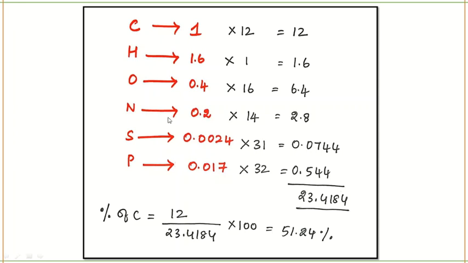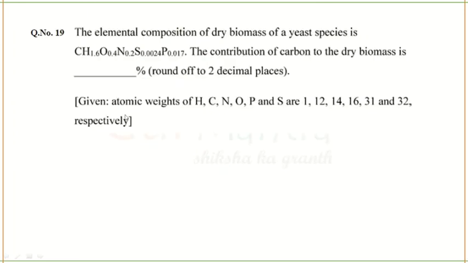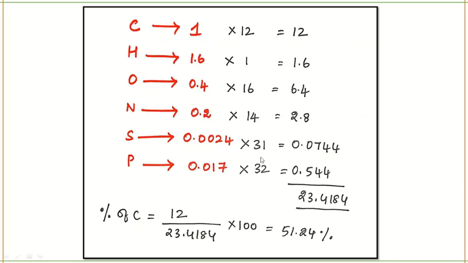So what we are going to do now is multiply this composition with their atomic mass. That is also given in the question itself. For every element they have given its atomic weight. So we are going to multiply it here. Like 1 into 12 is 12, 1.6 into 1 for hydrogen, 0.4 into 16 for oxygen, which is 6.4, 0.2 into 14 for nitrogen, for sulfur it is 31, so 0.0024 into 31, then for phosphorus it is 32.